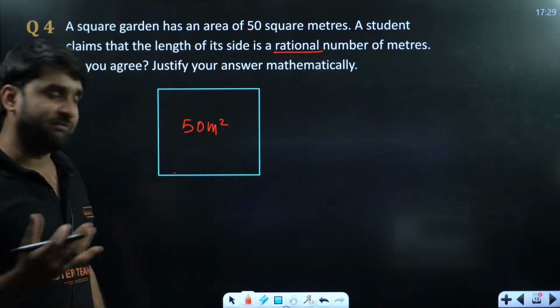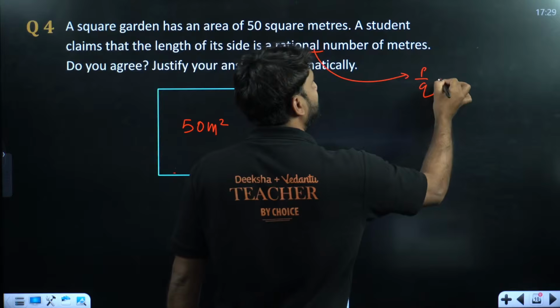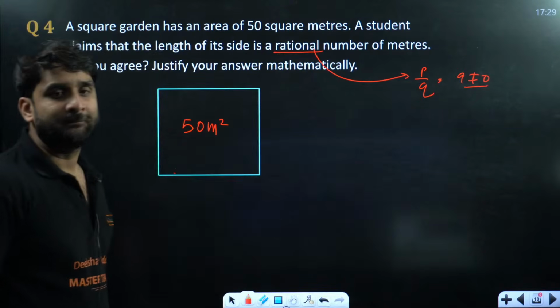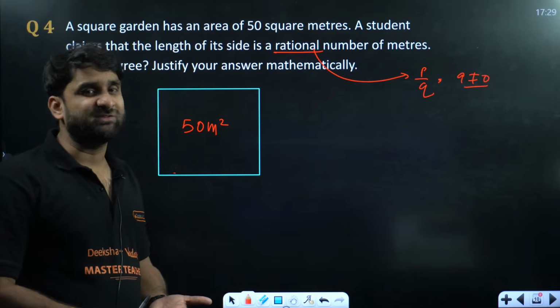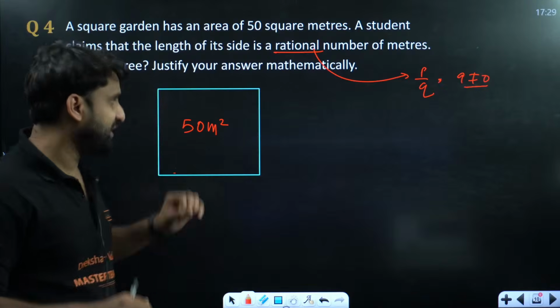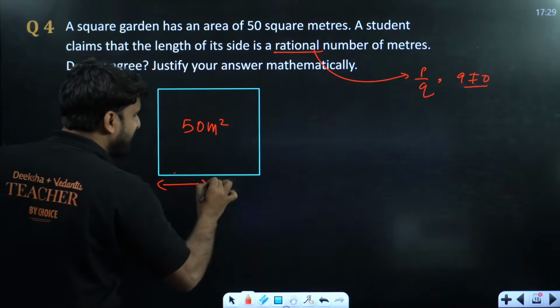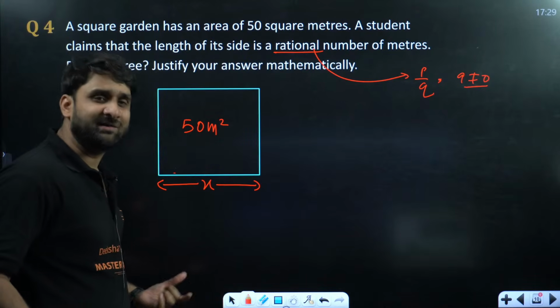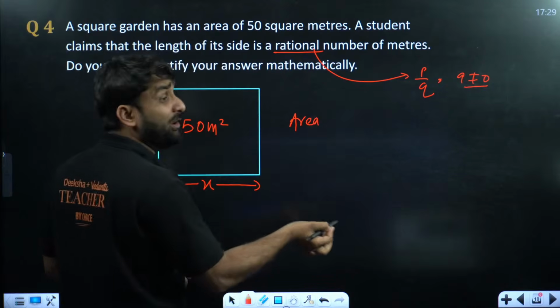A rational number. We all know what is called a rational number. The number which can be written in the form of p by q, where q should not be equal to 0. All the terminating and all the non-terminating recurring decimals are rational numbers. So let's check. My dear champion, let's assume the side of the square is x, and we all know we have the geometrical formula of a square.